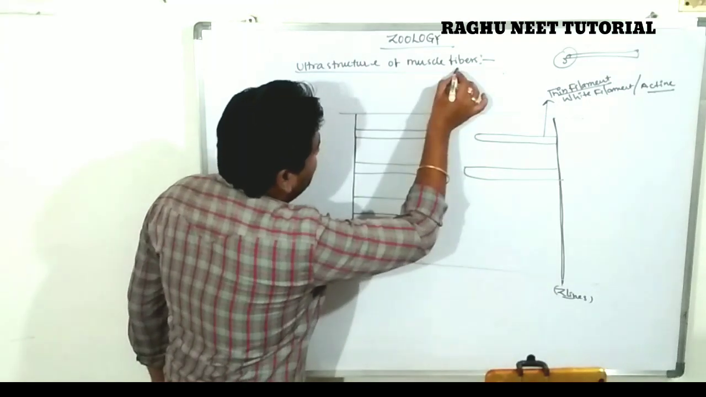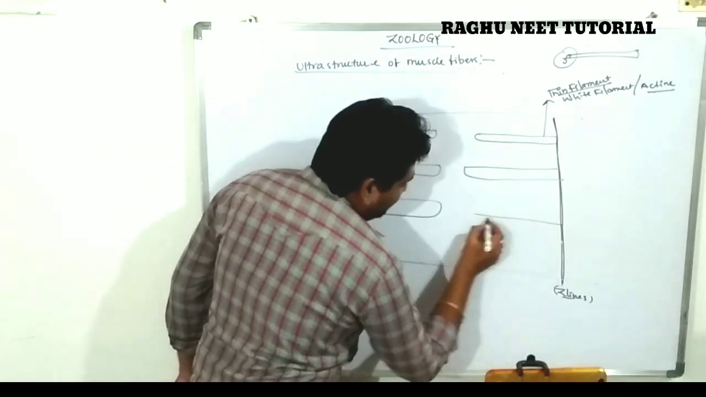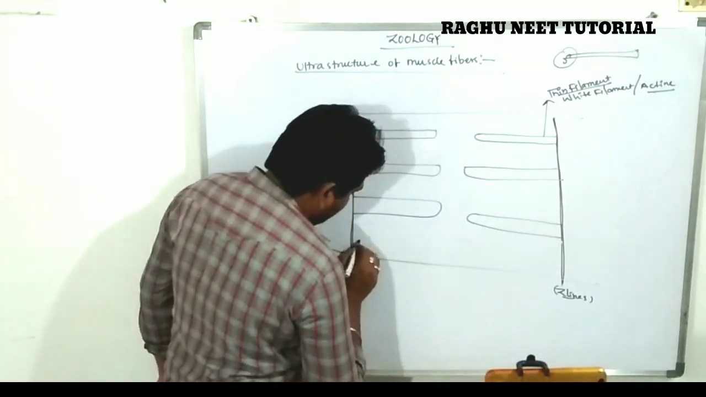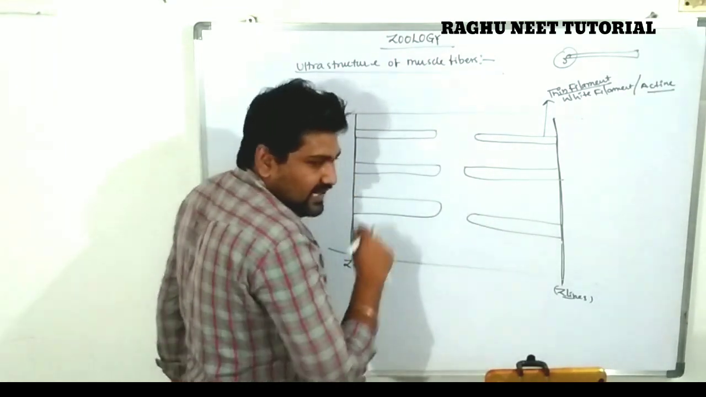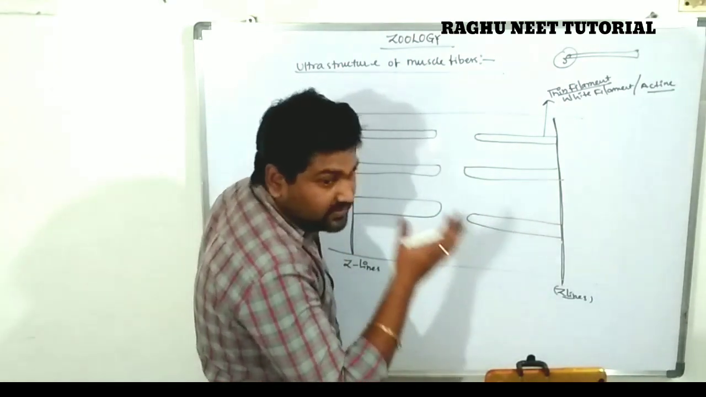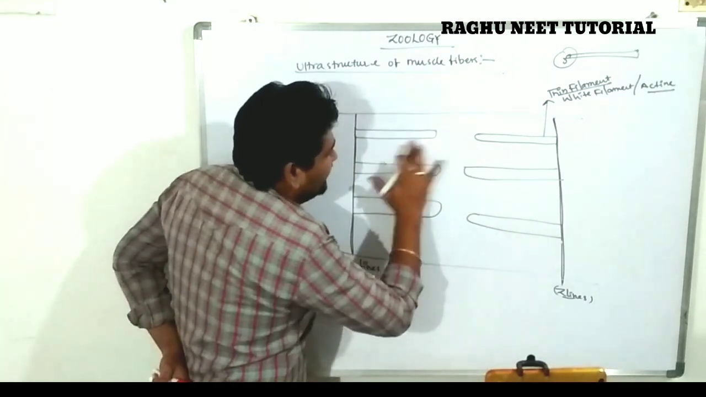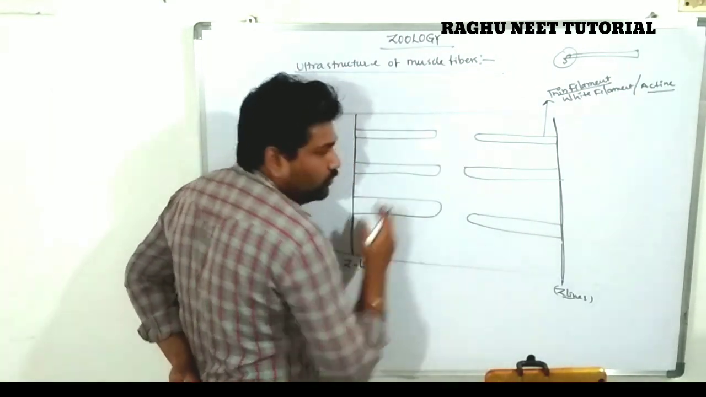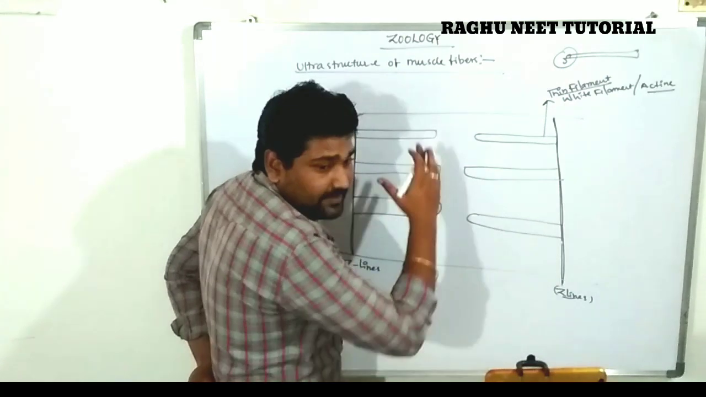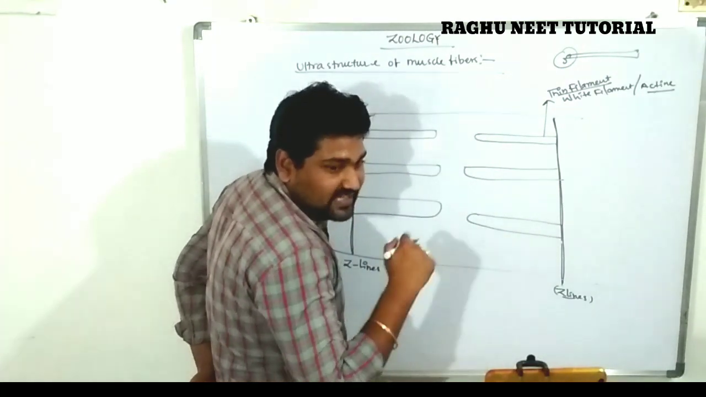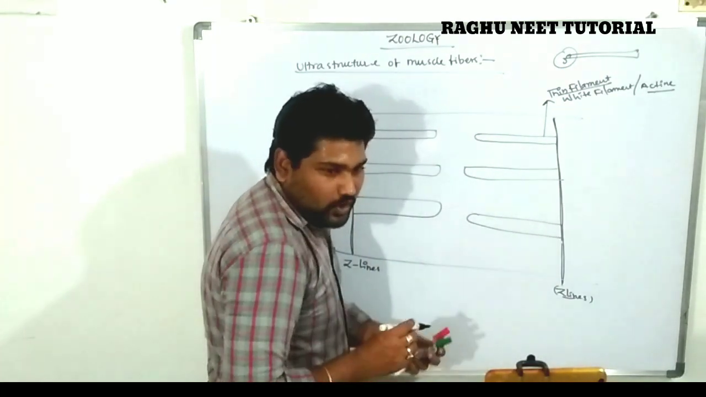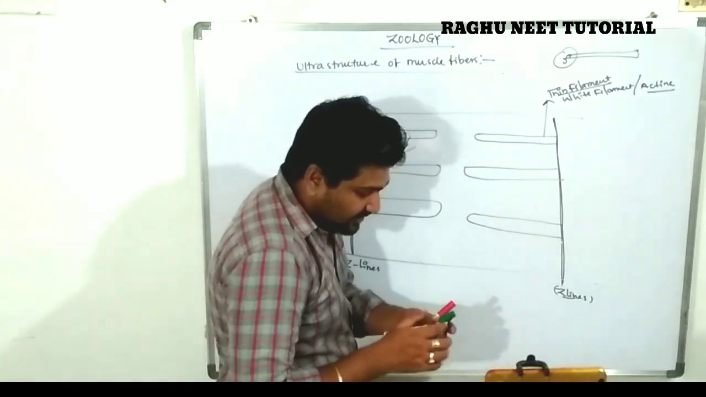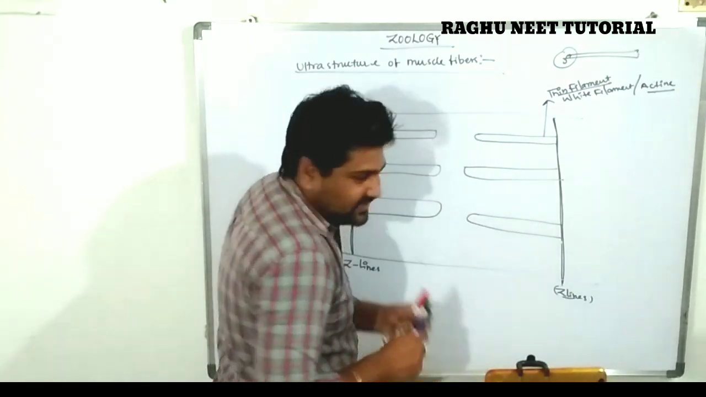This is the ultrastructure of the muscle fiber, not the muscle fiber itself. Clear? So one end is attached to the Z line, and the other end is free. In between the actins, a gap is maintained. The gap is completely filled with myosin heads.